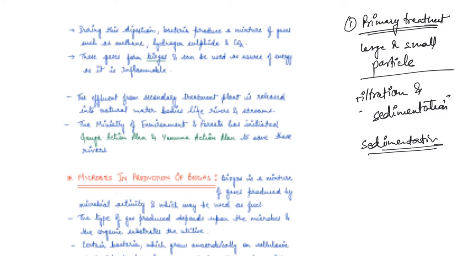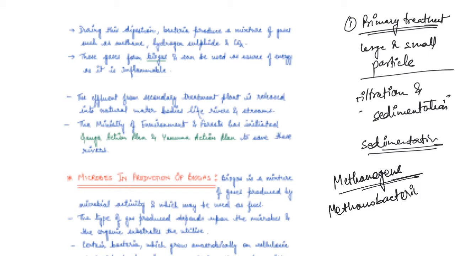Now the next topic is microbes in production of biogas. Biogas is a mixture of gases produced by microbial activity, and it may be used as a fuel, right? This type of gas depends upon the microbes and the organic substrates that they utilize. Now there are certain bacteria which grow anaerobically on cellulosic material, and they produce a large amount of methane along with carbon dioxide and hydrogen gas, right? These bacteria are known as methanogens.